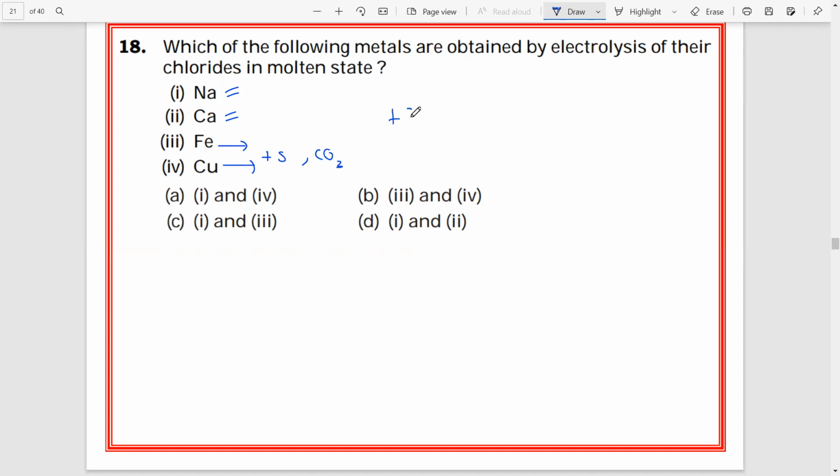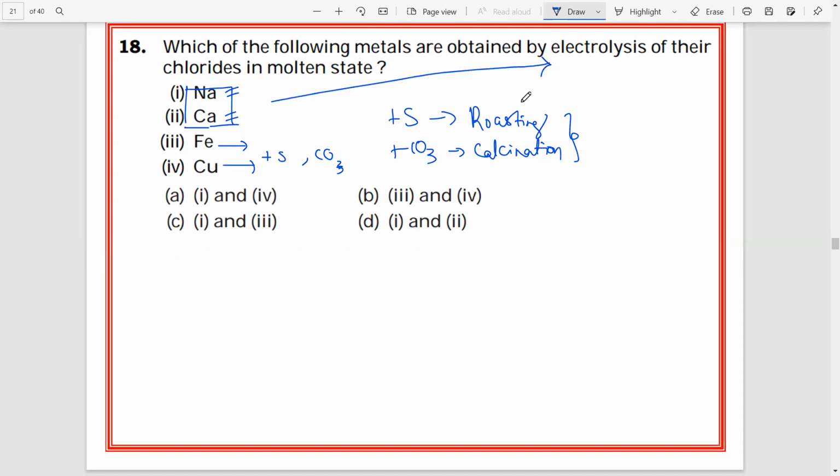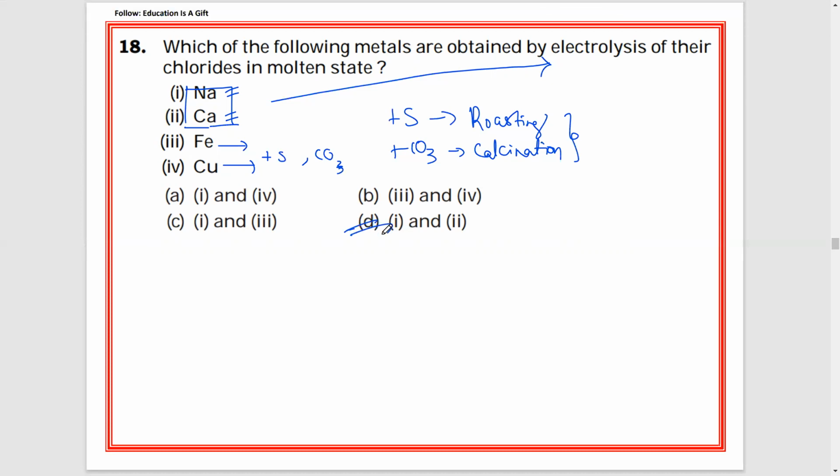If it is mixed with sulfide ore, we go with roasting. If it is combined with carbonate ore, CO3, we go with calcination. In the textbook you might have learned roasting and calcination. But for sodium and calcium, we go with electrolysis, passing electricity through an electrolyte. Now the answer is 1 and 2. Where can we find that 1 and 2? Here, D option. So these are 18 MCQs from the chapter.